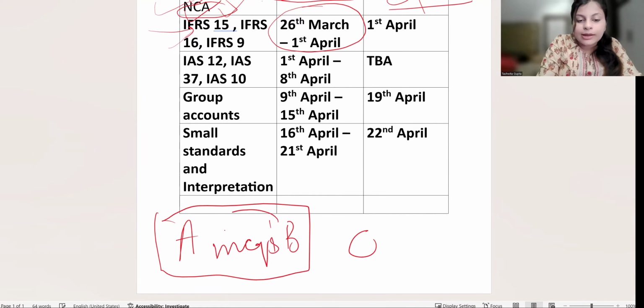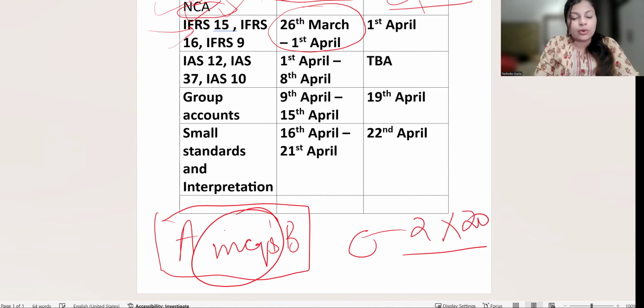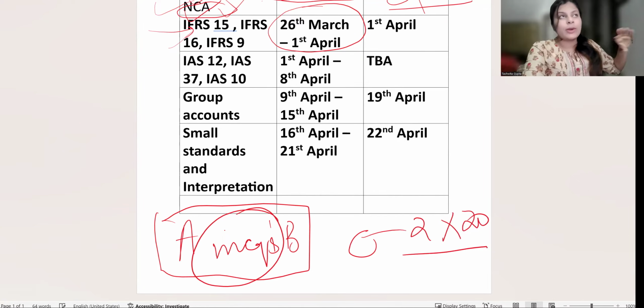It's all objective type questions. And section C has two questions which are worth 20 marks each. One question is to be done on Excel, where you're going to make maybe the P&L or maybe the balance sheet completely. You are going to solve questions numerically, whereas one question will be from interpretation, which you're going to type out.